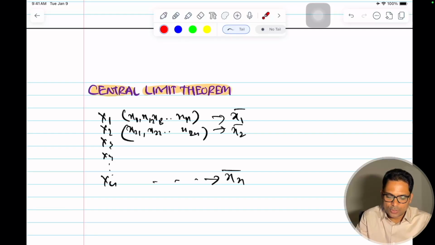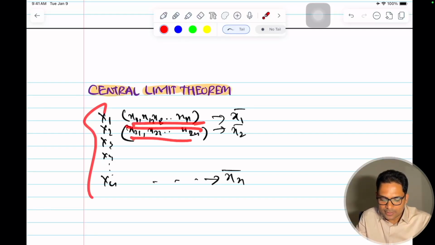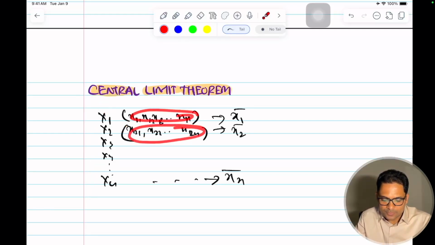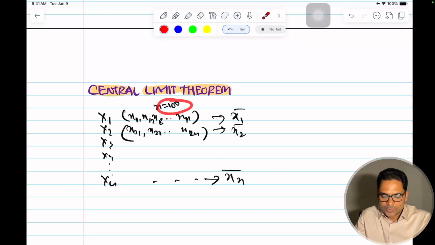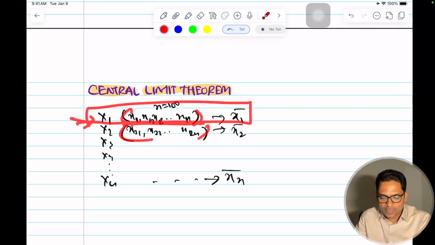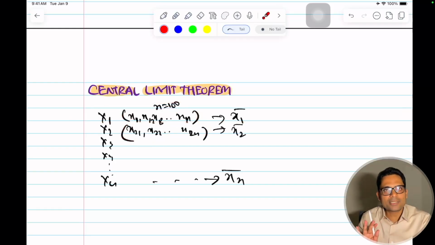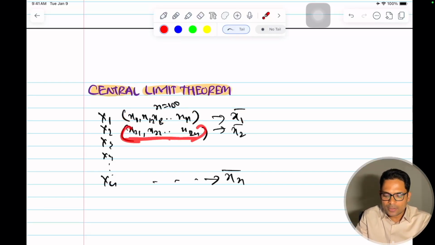So I have these IID random variables, and within each sample, say n equals 100, I am doing this multiple times. I took one sample of 100 people to calculate the average height of a city and found the average height x1 bar. I took another sample of 100 people and got x2 bar.